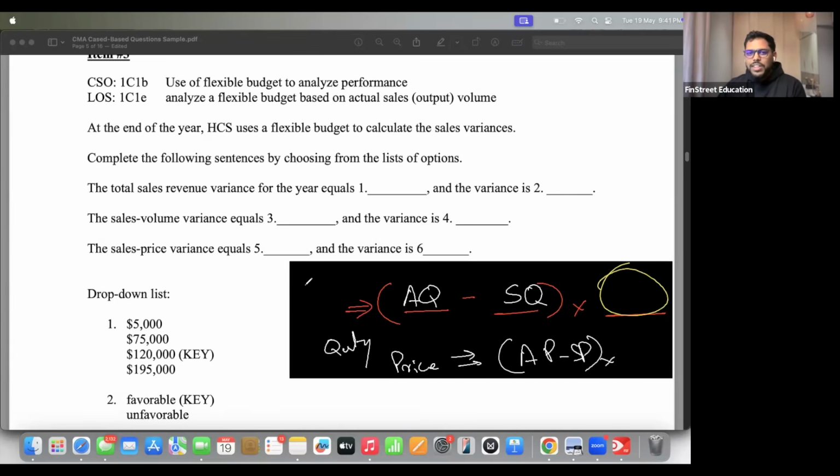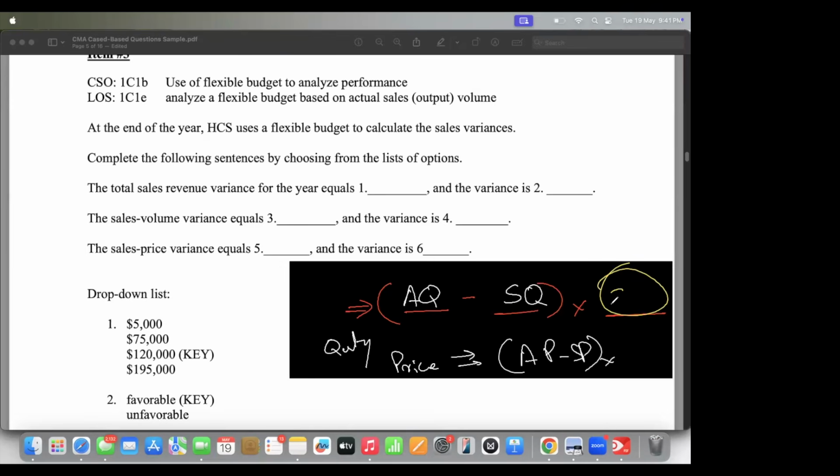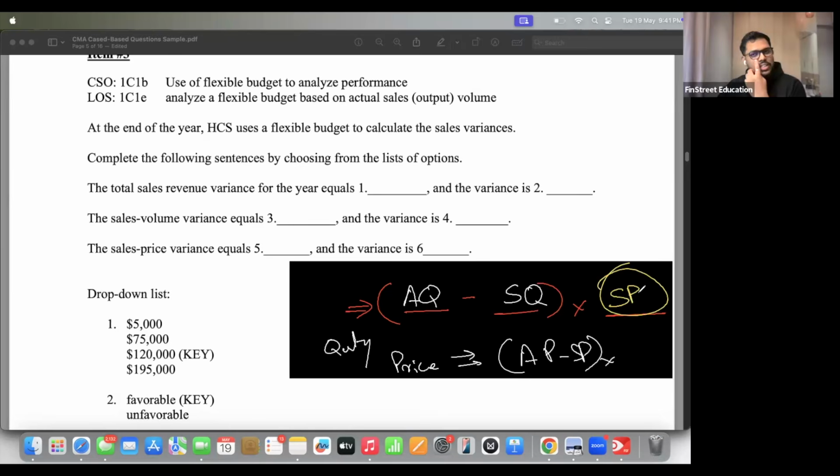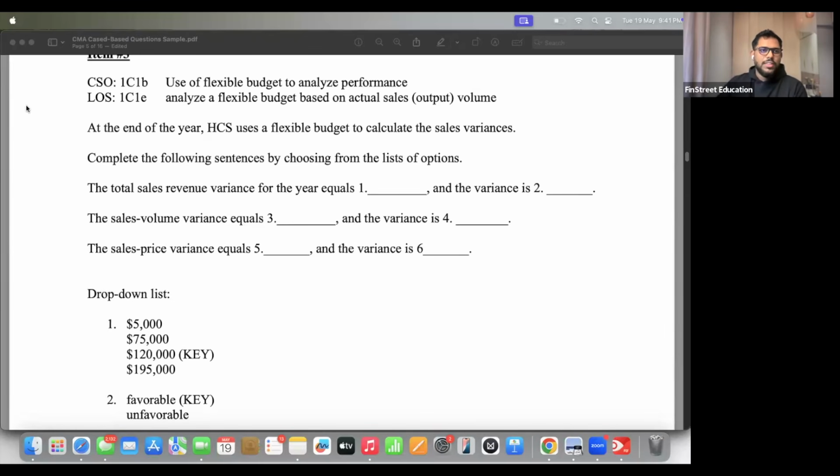Next, I had given you a hint for this as well. What number do we insert over here for quantity variance? Standard price. Exactly. We always take standard price. We don't want price impact to come in quantity variance as well. Price impact should be kept separate. So please use this reference now, AQ minus SQ into SP, and tell me the answer.